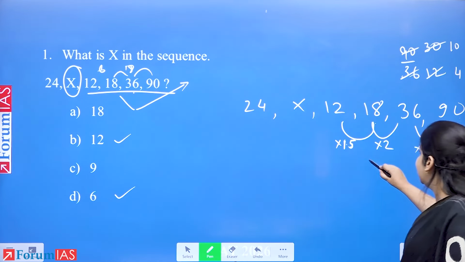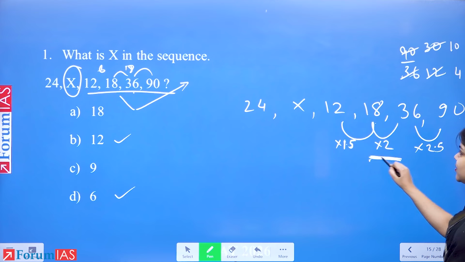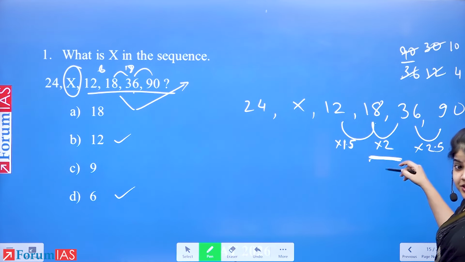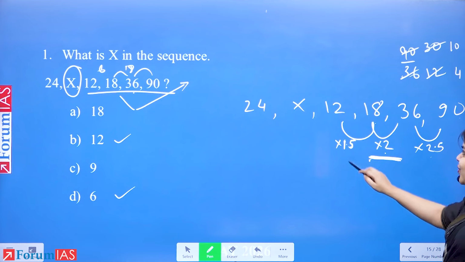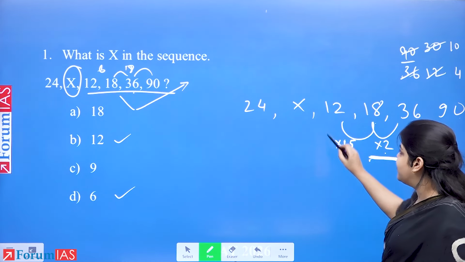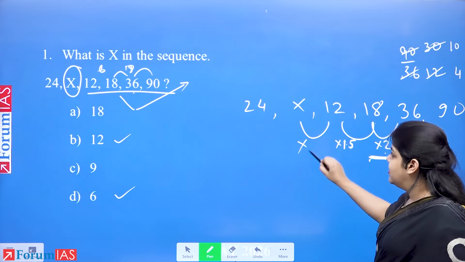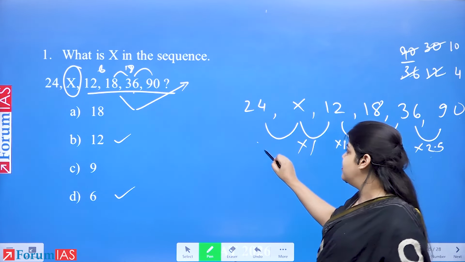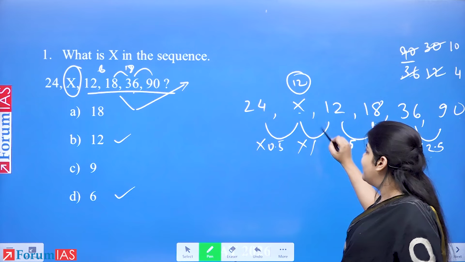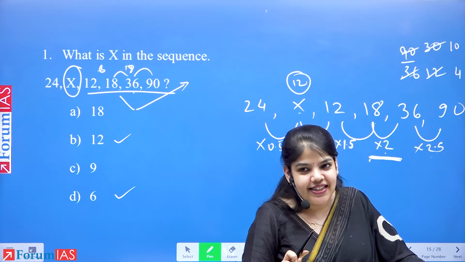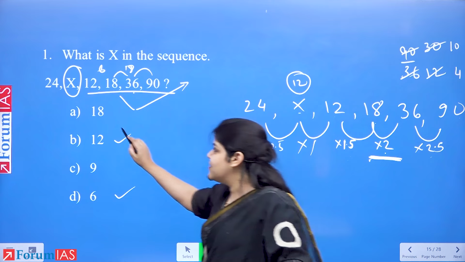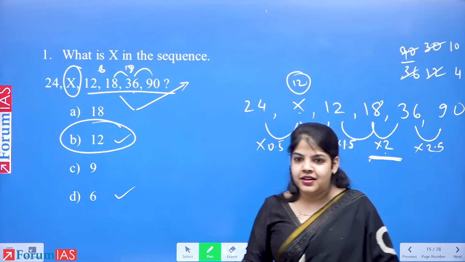But this was easy. 18 into 2 is 36. This was the starting point. So we're able to see, okay, into 2.5, into 2, into 1.5. What should this be? Into 1. And this should be into 0.5. 0.5 is half. Half of 24 is 12. 12 into 1 is also 12. Hence, the answer was B, 12.